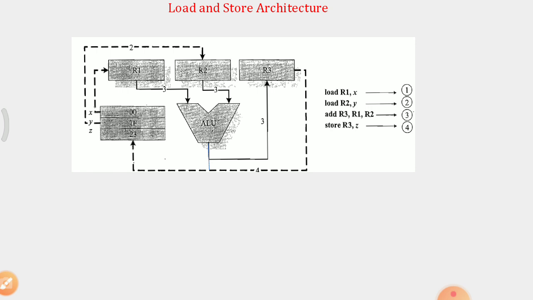Then the ALU is performing the addition operation on R1 and R2. And then the ALU is writing the result into the register R3. Along with this, the ALU is generating the address where the result has to be written, that is the Z location. So the fourth instruction, store R3, Z, that is R3 is going to write the result specified by the ALU in the Z location. So this is a load and store architecture.